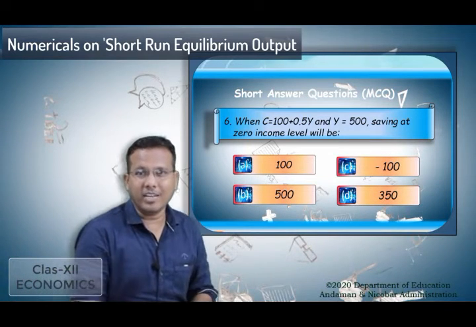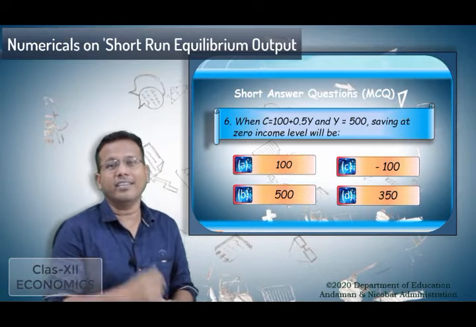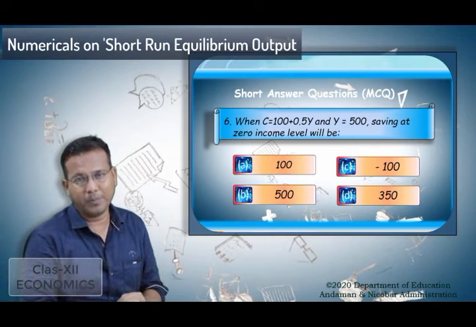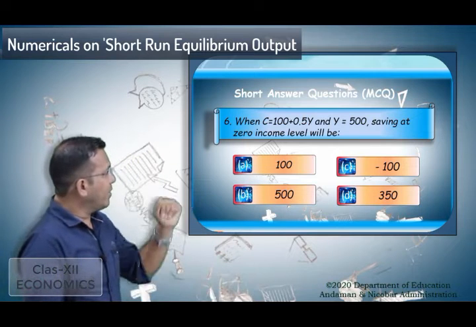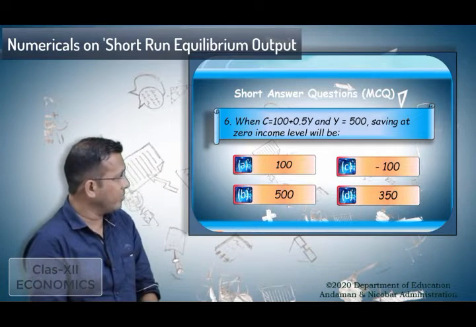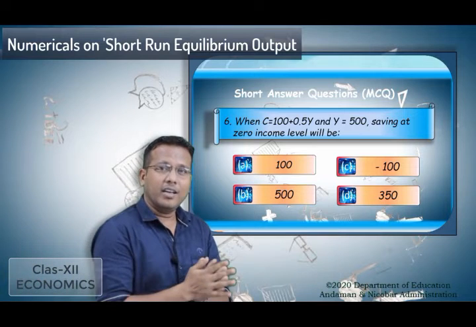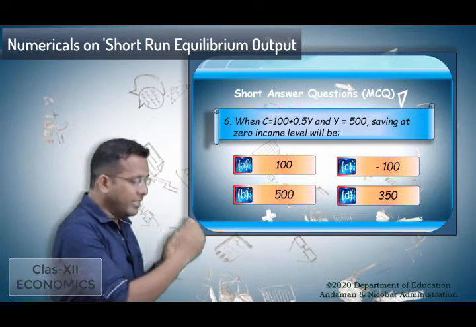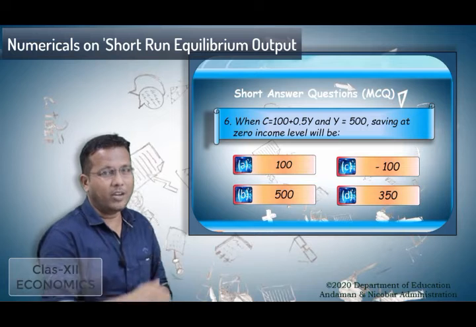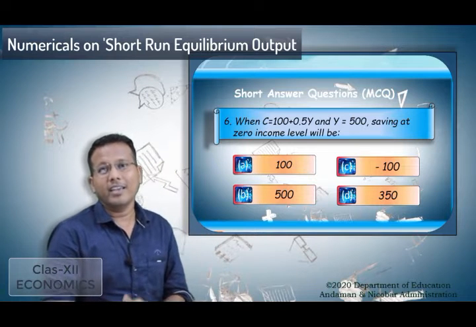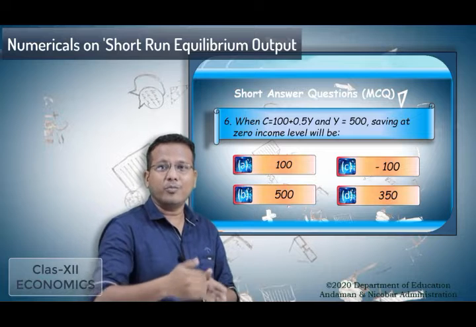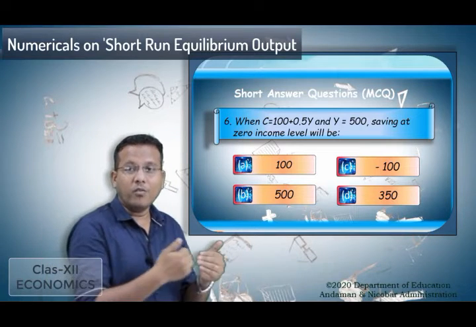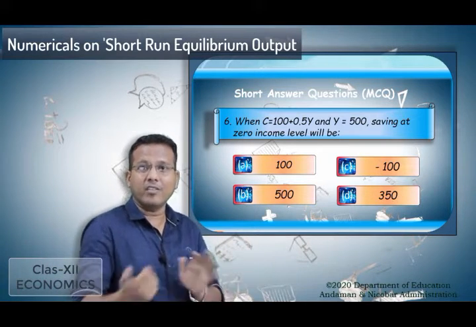So look at here what they have asked. We need to find the saving at zero level of income. So here in this question, the value of C function is given. When you see the C function value, that is 100 plus 0.5 into Y. So in that C function, we have to recall the C function formula, where C is equal to C bar plus 1 minus B into Y. How can we find the value of saving at zero level of income?